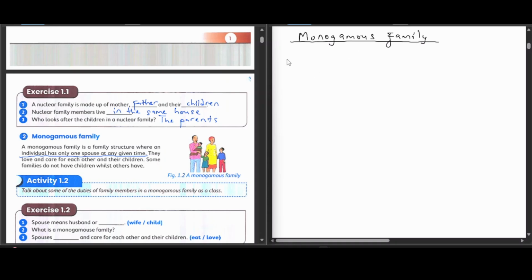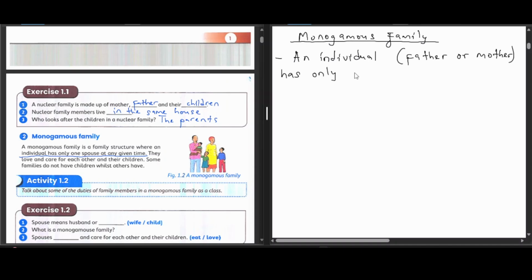So when we talk about a monogamous family, we are saying an individual, and by individual we are referring to father or mother. Yes, only one spouse at any given time.